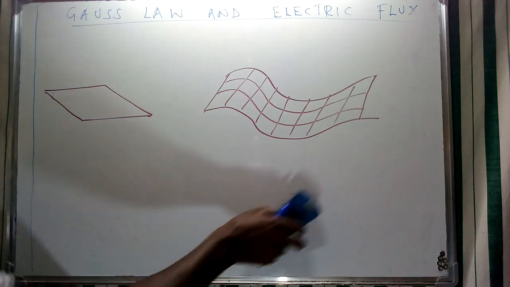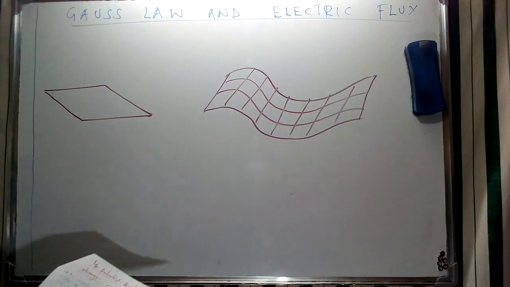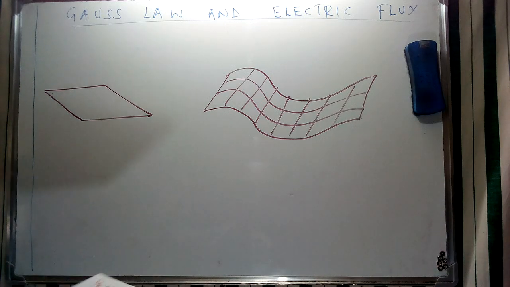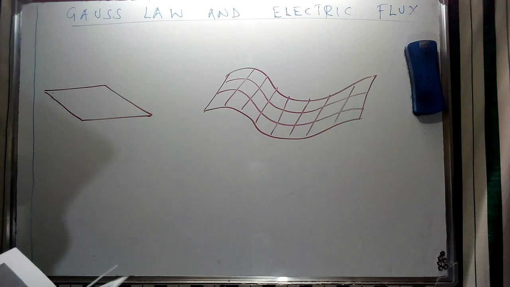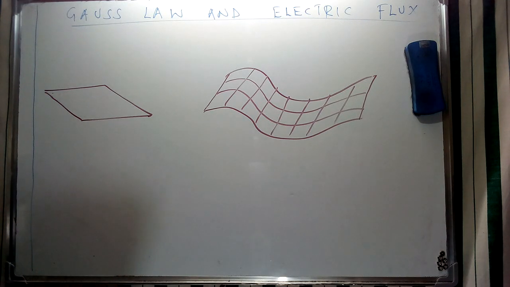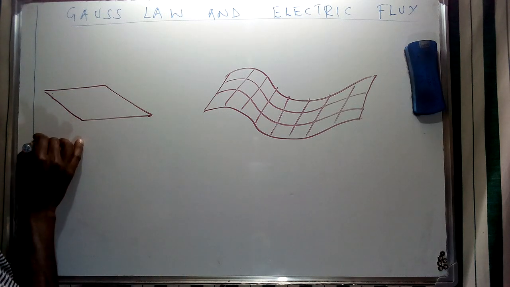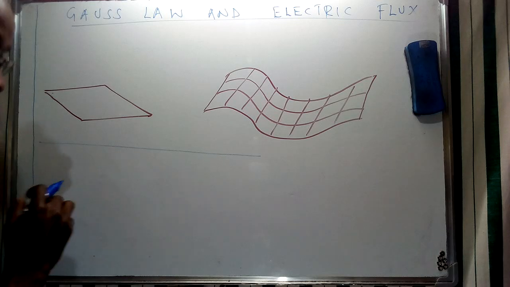So if I can remind ourselves of the previous concepts that we had looked into. In one of our videos, we had defined the concept of Gauss law as basically the ratio between charge and permittivity in free space. So I'm just going to give you an illustration for that.